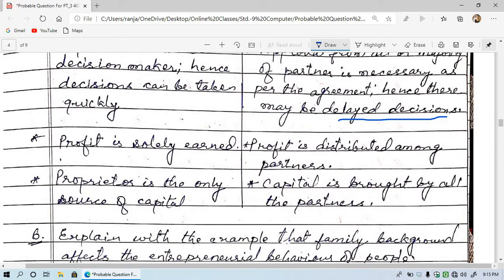Profit is solely earned, means one person alone earns the profit, but here the profit is distributed among the partners.